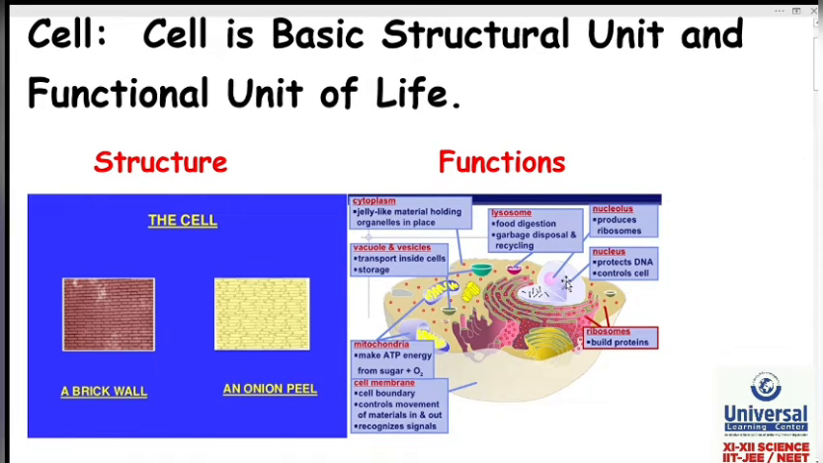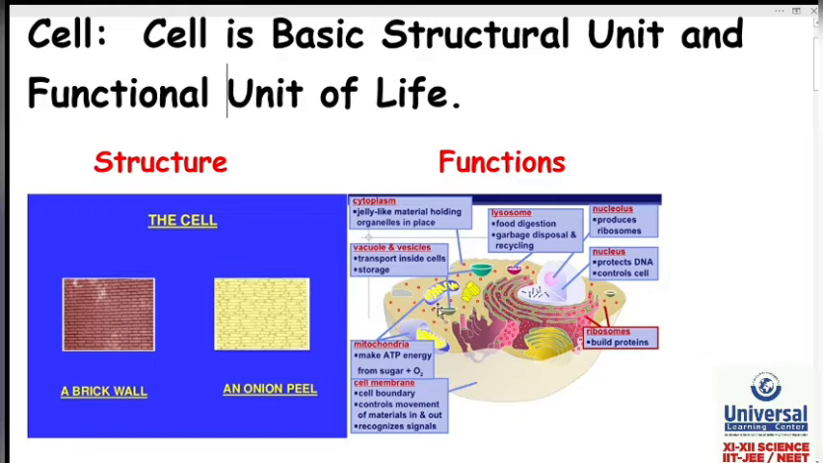For example, the nucleus is called the control center of the cell. Then mitochondria is called the powerhouse of the cell because it makes ATP. Then ribosomes are useful in building proteins. Then lysosomes help in food digestion. There is a jelly-like material filled inside the cell. It is called cytoplasm. It holds all these organelles in the right place.